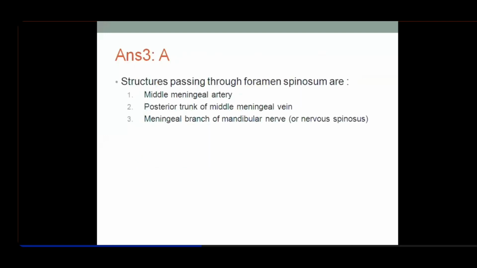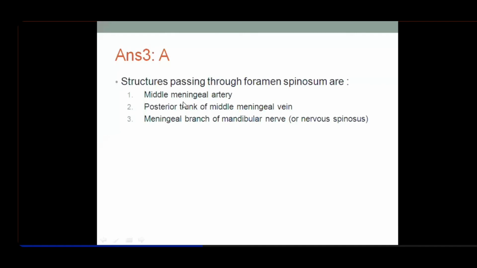Now the structures passing through the foramen spinosum, it is a hit question. The middle meningeal artery enters the cranium through this, and it will be covered by a sympathetic plexus.